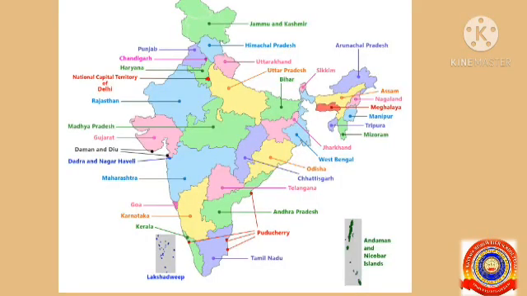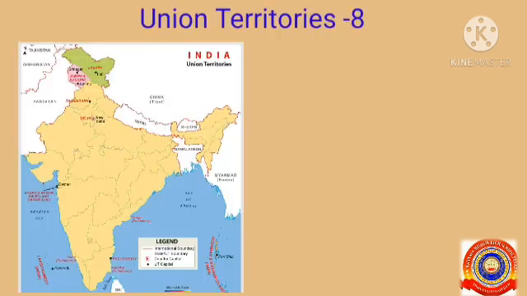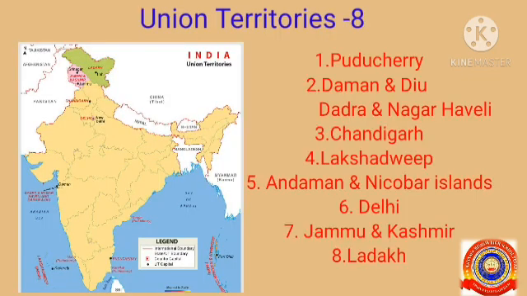Is it clear? Other than the states, there are 8 union territories in India. They are Puducherry, Daman and Diu, Dadra and Nagar Haveli, Chandigarh, Lakshadweep, Andaman Nicobar Islands, Delhi, Jammu Kashmir and Ladakh.